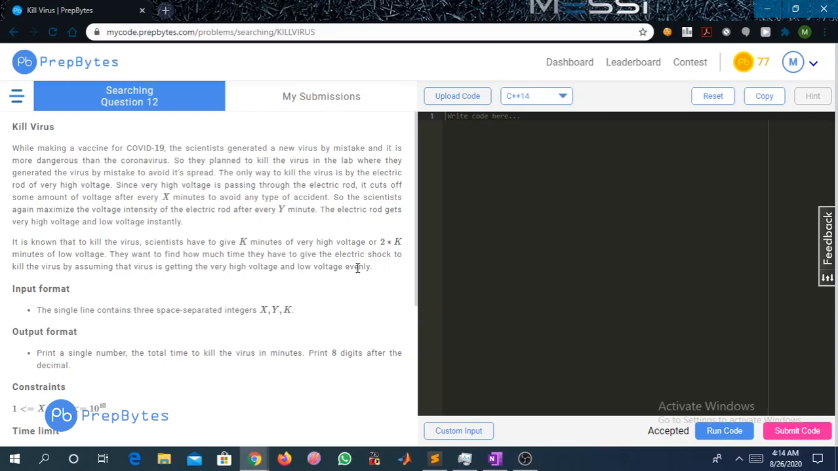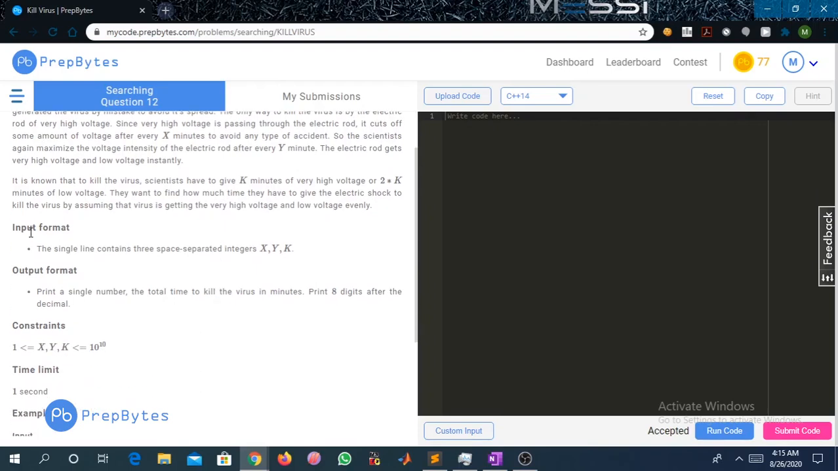Like the question says, the power of the rod will get reduced after every x minutes. And in the interval of y minutes, scientists will come into the lab and see if the intensity of the rod is reduced, then they will increase its intensity, otherwise they will leave it as it is. So to kill the virus properly, scientists have to give k minutes of very high voltage or 2k minutes of low voltage. They want to find the minimum time to kill the virus.